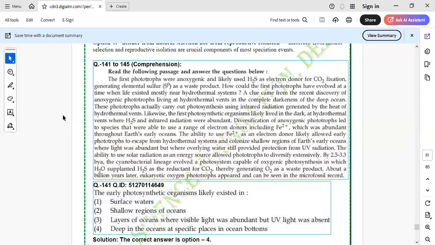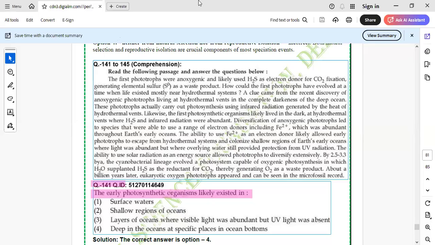The first question they are asking you, 141: the early photosynthetic organism likely existed in. There is a line given in this question where you can easily find it. The options are surface water, shallow regions of ocean, layers of ocean where visible light was abundant but UV light was absent, and deep in the ocean at specific places in oceanic bottoms.